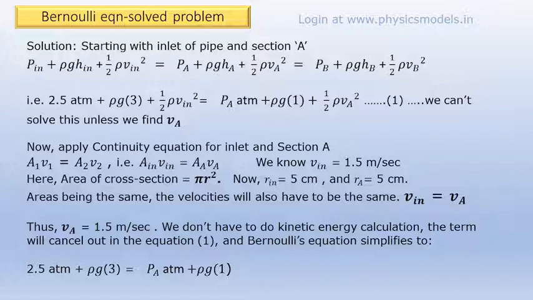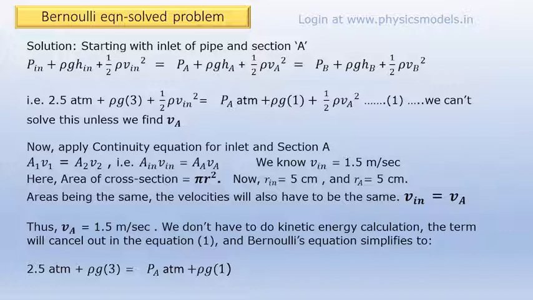On the right hand side, we have PA atmospheres, which we have to find out, plus rho g into HA, that's 1 meter, plus the half rho VA whole squared. So there are 2 unknowns in this one equation. We have to find out VA in order to solve it. Apply the continuity equation, that's A inlet into V inlet must be equal to area at section A into velocity at section A.